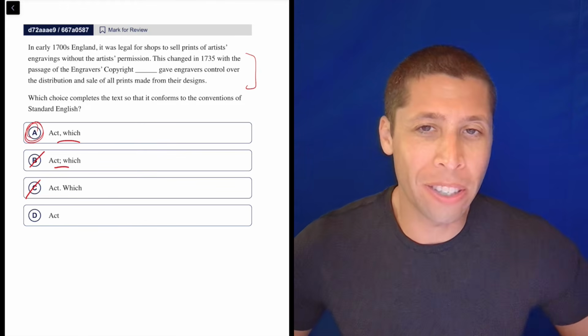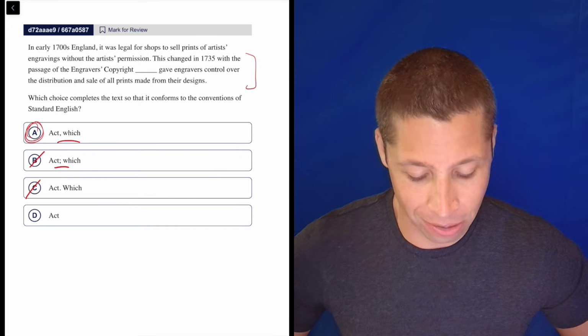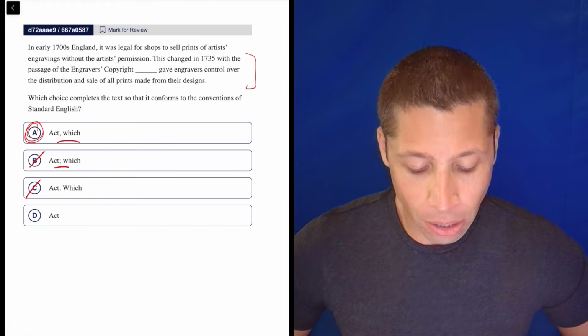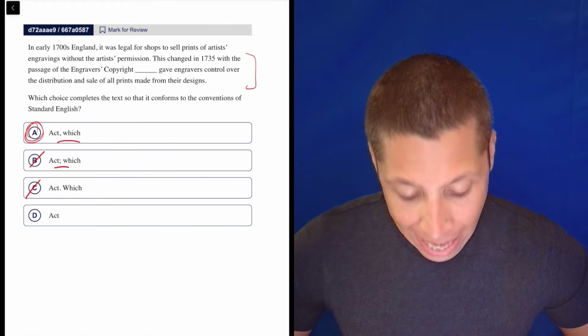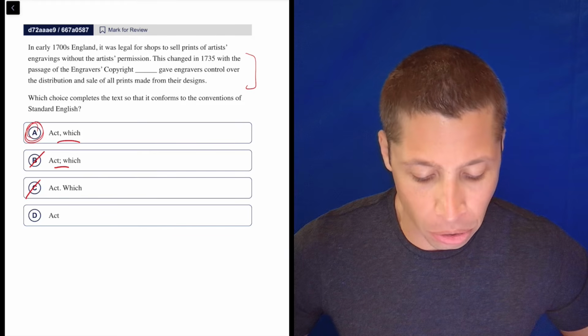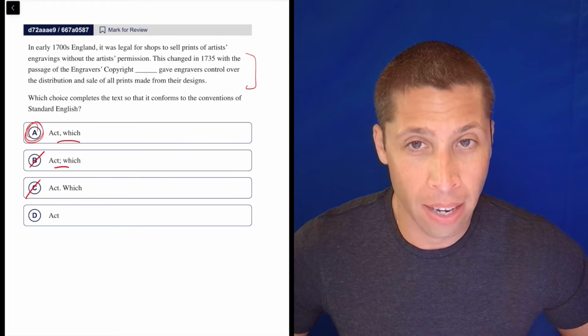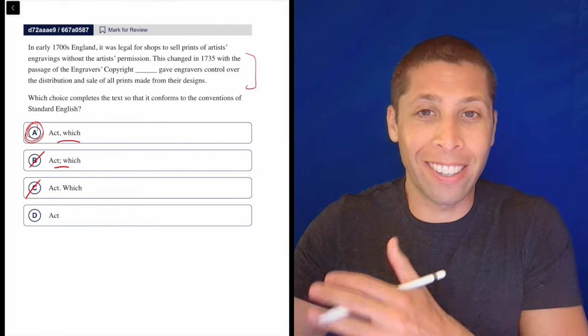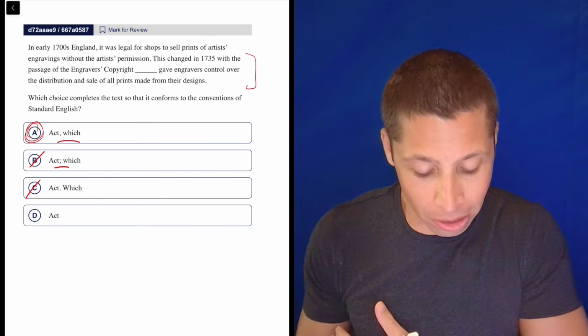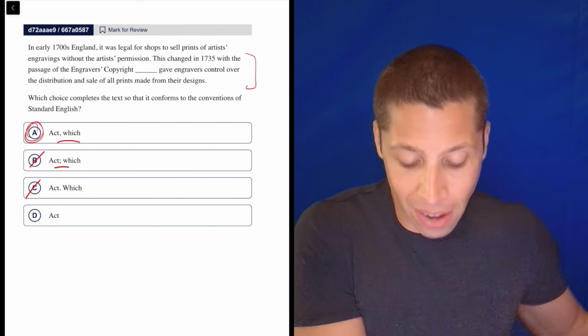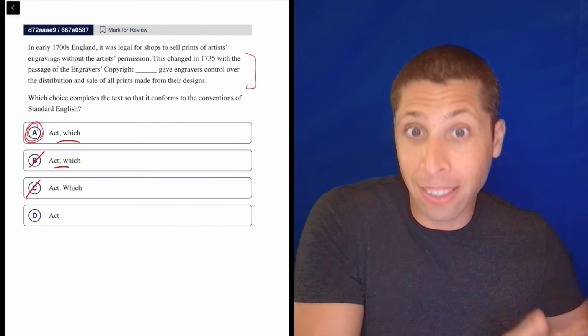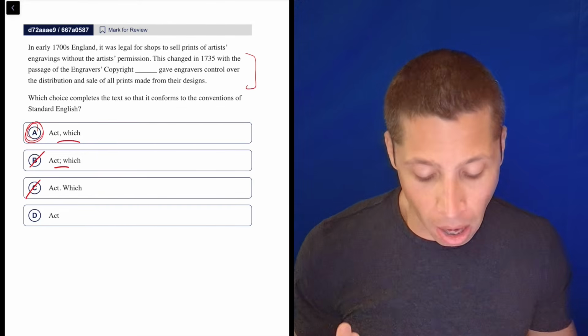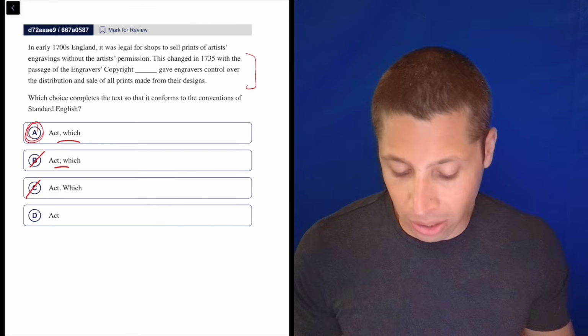No, the only reason that would be right is if you didn't read the whole sentence, right? If we started with the Engravers Copyright Act gave engravers control over the distribution and sale of all prints made from their designs, then that would be a sentence. But the whole sentence, like the real independent clause here, starts earlier. This changed in 1735, and that's the sentence, and now we're adding just kind of description on, and so we don't want another sentence anywhere here.